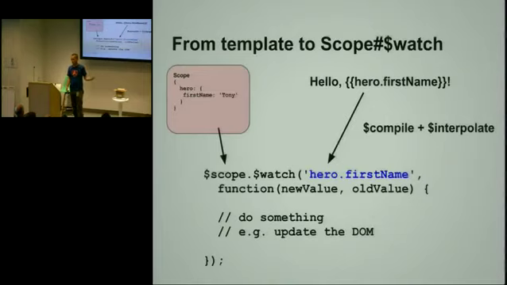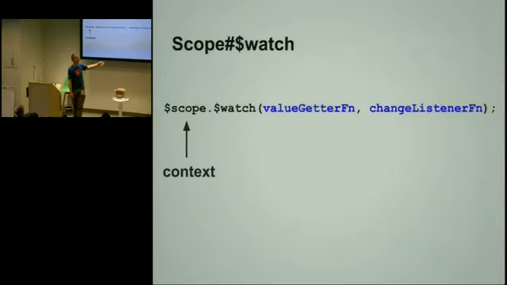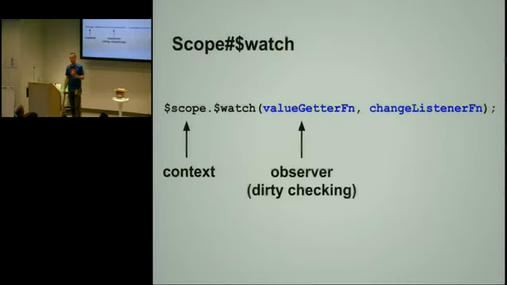So in your code, you can either use expressions, or you can actually pass in a function, and the function will be called every time we do dirty checking. The return value of the value getter function is something that Angular will remember, and next time it does dirty checking, it will compare if the value is the same, and that's how we know, oh, the model's dirty. We need to call the last part, which is the action. That make sense? Question?